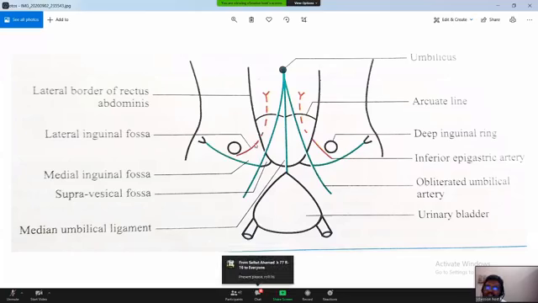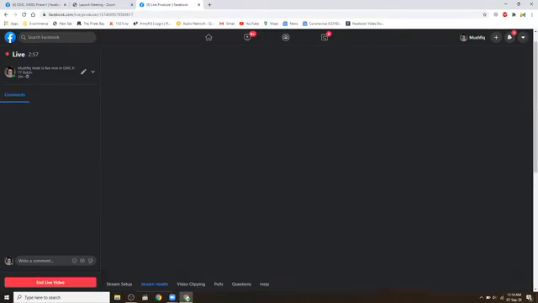So if something comes out lateral to this, it is called indirect inguinal hernia. Or we can say, if something comes out through the lateral inguinal fossa, this is the lateral inguinal fossa, this is the medial inguinal fossa, and this is the supravesical fossa, right? So same on the left side, supravesical fossa, medial inguinal fossa, lateral inguinal fossa.